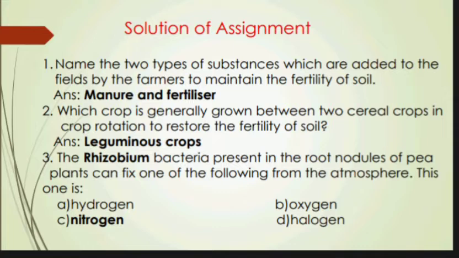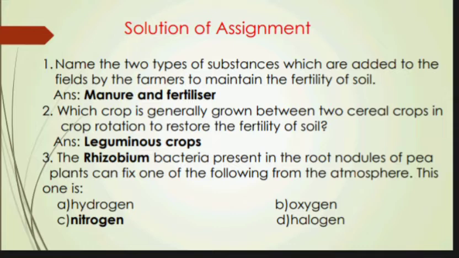Question number 2, which crop is generally grown between two cereal crops in crop rotation to restore the fertility of soil? And the correct answer is leguminous crops. Here you can give some examples like pulses, peas, beans, groundnut, etc. But leguminous crops that you have to mention. With that you can give some examples also.